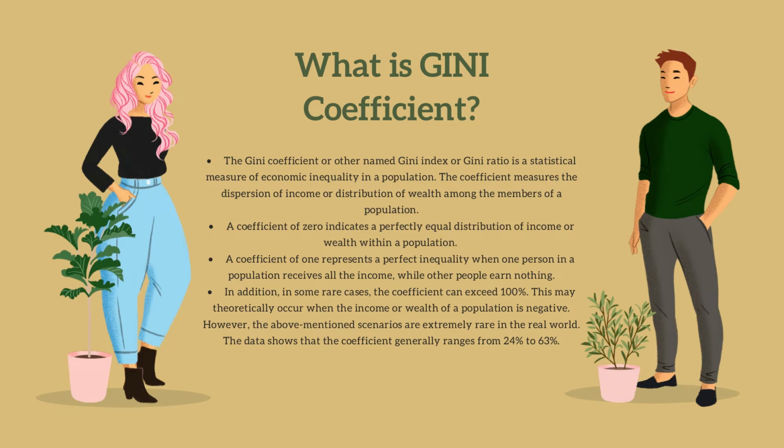In addition, in some rare cases, the coefficients can exceed 100%. This may theoretically occur when the income or wealth of the population is negative. However, the above-mentioned scenarios are extremely rare in the real world. The data shows that the coefficients generally range from 24% to 63%. Please note that the Gini coefficient is not an absolute measure of a country's income or wealth, but the coefficient only measures the dispersion of income or wealth within the populations.